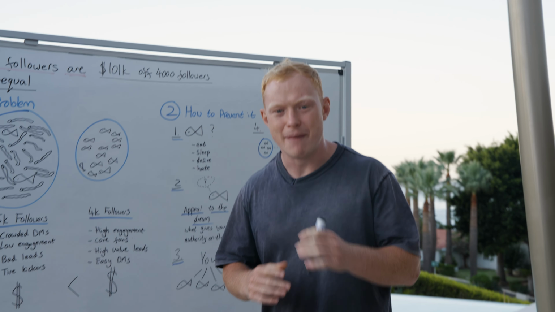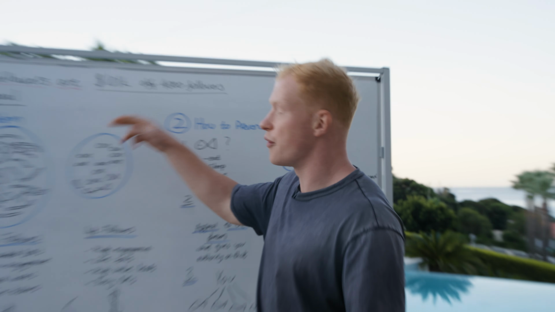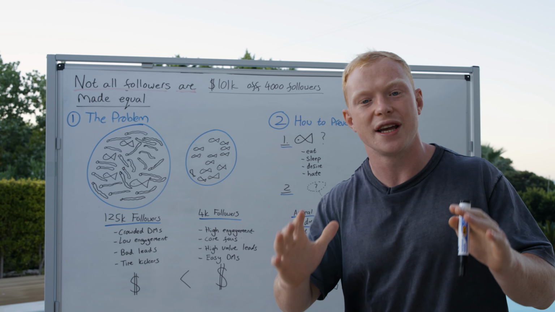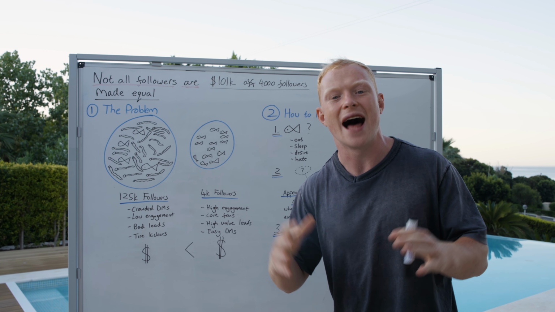Not all followers are made equal. In this video, I'm explaining to you how I made $101,000 profit off just 4,000 followers using the fish theory. And the fish theory explains why you should create a niche audience and not a large following.